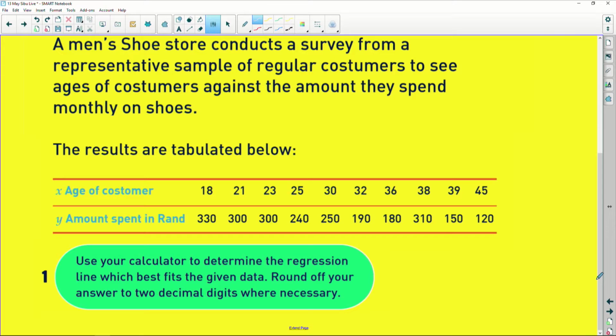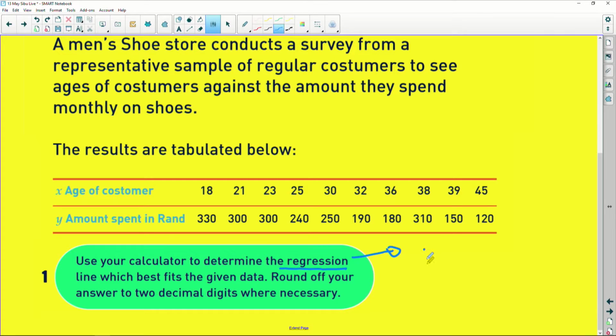But then it says to us we need to use a calculator. Use your calculator to determine the regression line which best fits the given data. Round off your answer to 2 decimal digits where necessary. So the regression line, this line that they're talking about, is basically a straight line that best fits the data.